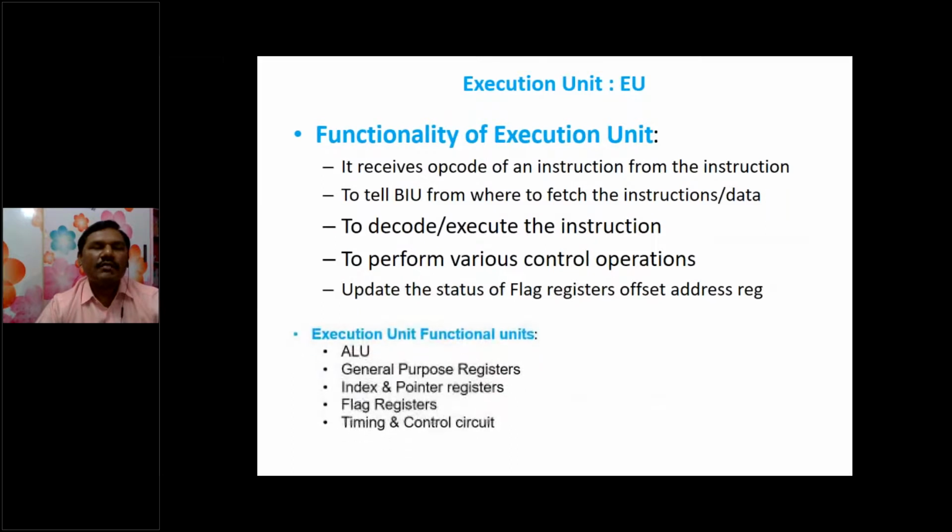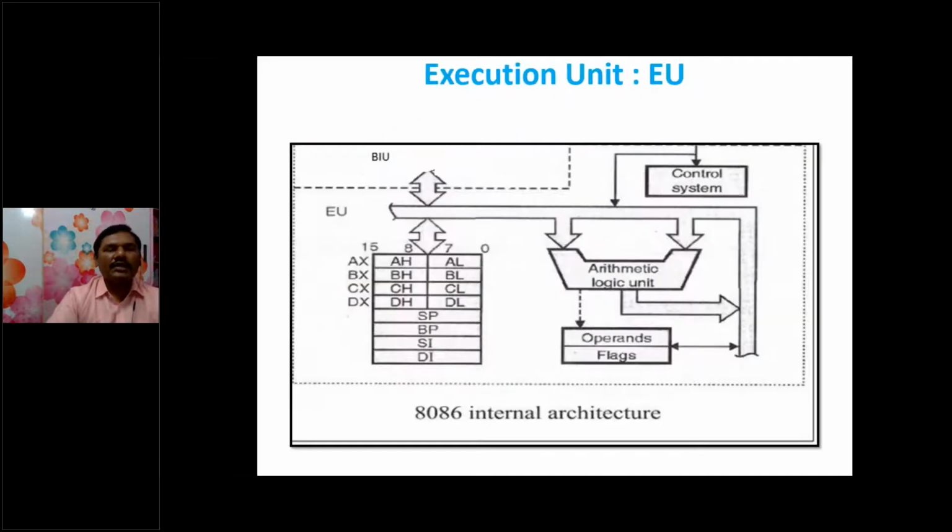So this is the execution unit. The execution functional units are the ALU, general purpose registers, index and pointer registers, and the flag register. Here these four are called general purpose registers, these two are called pointer registers, and these two, source index and destination index, are called index registers.